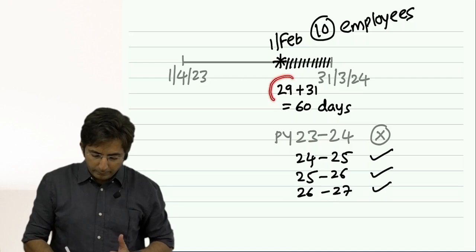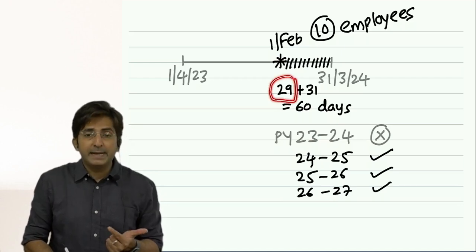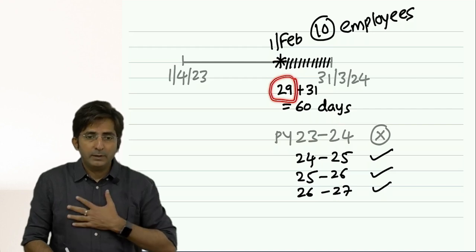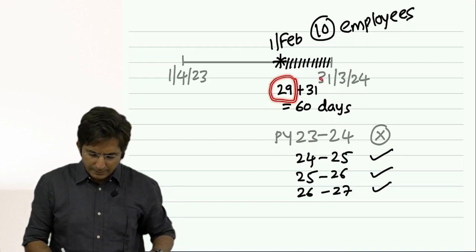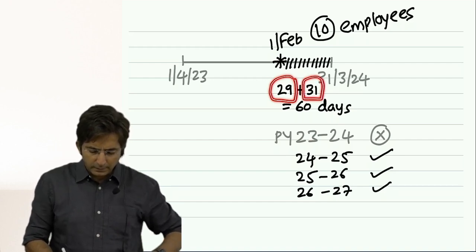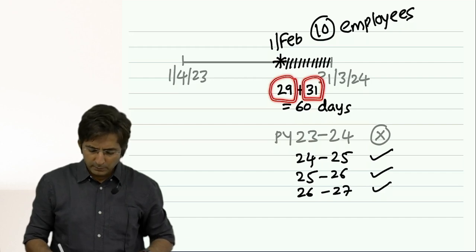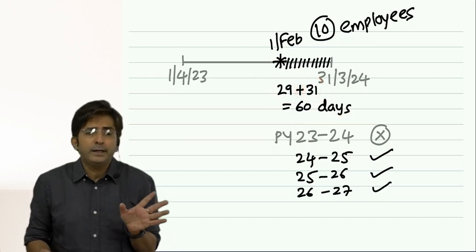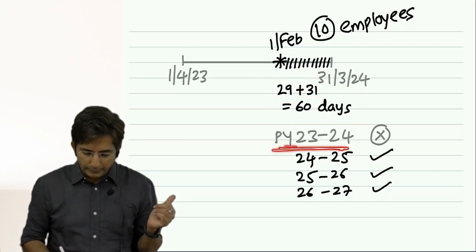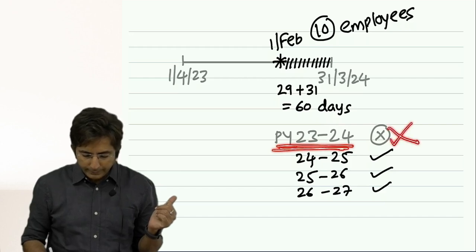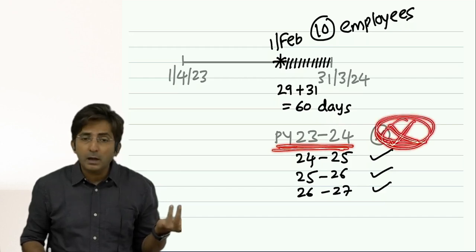In Feb we have 29 days, because the year is 23-24. And then March 31 days. So total 60 days. Is it 240 days or more? No. So see what will happen. In 23-24, deduction will not be allowed.